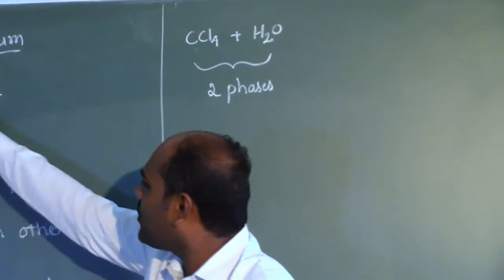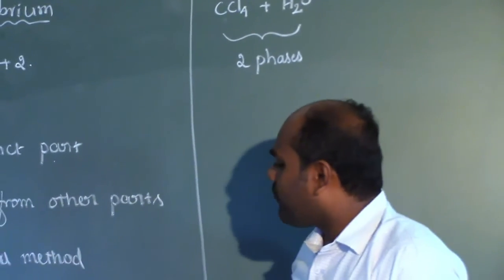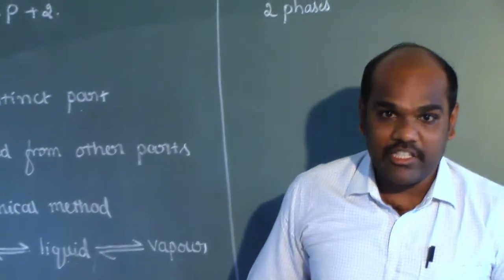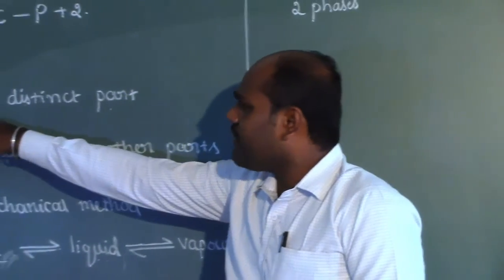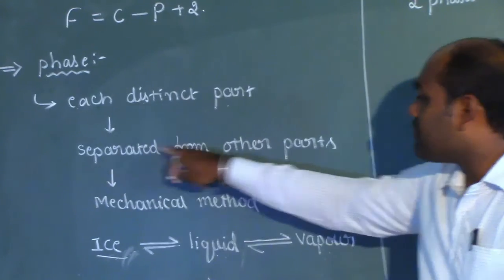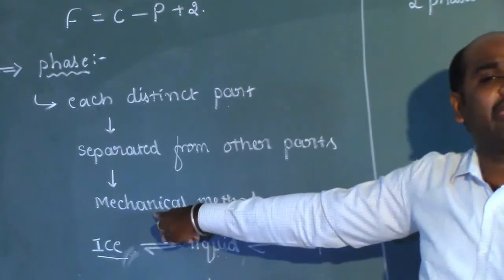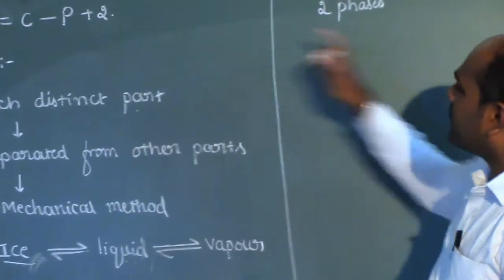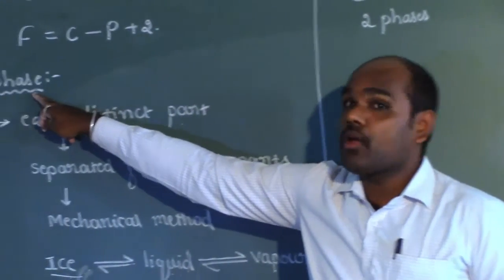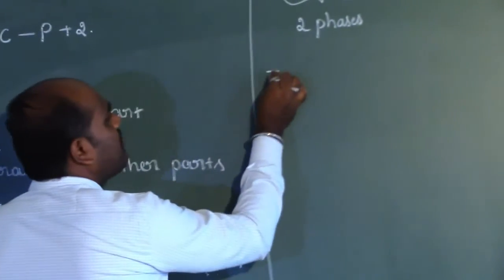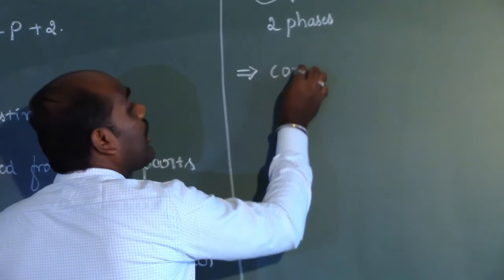So hope you understood how to judge the number of phases that are present in an individual equilibrium state. The one thing we are supposed to remember is it should be a distinct part and it can be separated from other parts by any mechanical method. So these are the simplest examples for the term phase. And now we shall go with the second part, that is components.